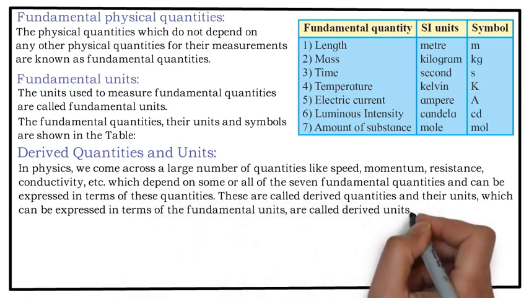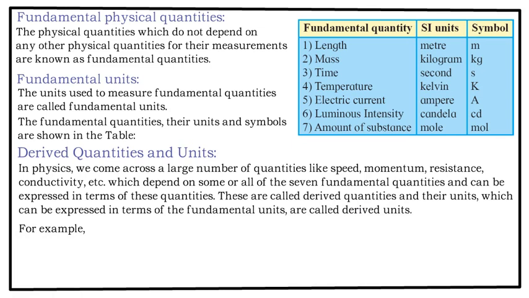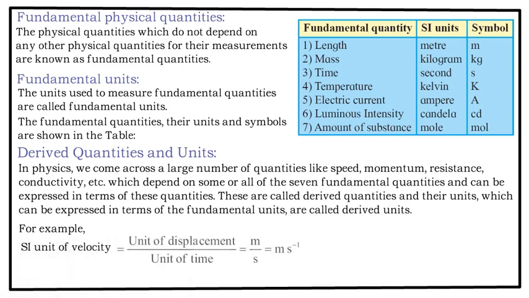For example, what is velocity? Velocity is displacement upon time, because that is how you define velocity. Displacement is measured in meters, time is measured in seconds, so the unit of velocity becomes meter per second.